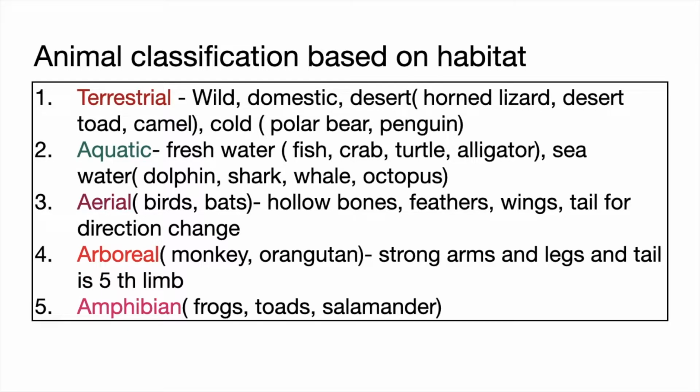Aquatic animals are divided into freshwater and seawater animals. In the freshwater animals, examples are fish, crab, turtle, and alligator. Seawater animals are dolphins, sharks, whales, and octopus.